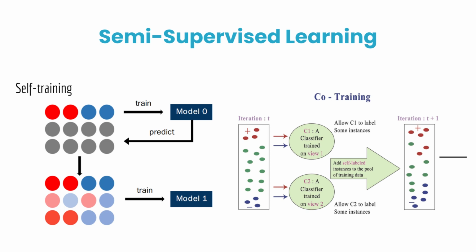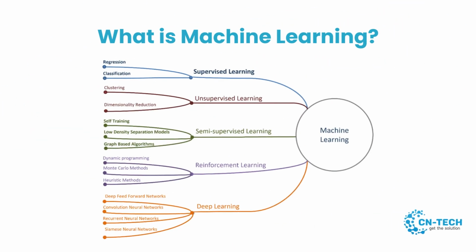So, those are the 5 types of machine learning algorithms and their evolution over time. Each type of algorithm has its own strengths and weaknesses, and understanding these different types of machine learning can help you choose the right algorithm for your problem.